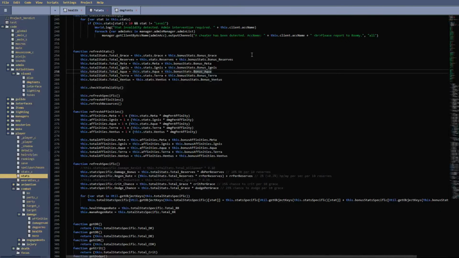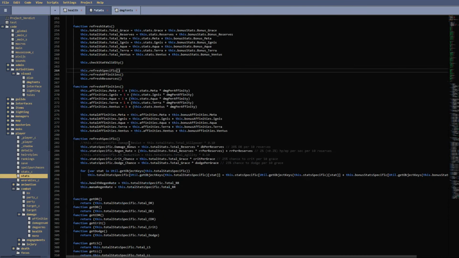One thing I have been meaning to do, for those of you that are coders and are probably like, wow, that's very inefficient, I want to make a for loop that just goes through, and I want to change these names, so instead of total underscore reserves, it would be just reserves inside the total stats object, because it's obviously kind of redundant to have total reserves inside total stats. If it's in total stats, clearly it's total reserves, right? So we're going to take off the total and we're going to take off the bonus, and then we're just going to have a loop through, and it's going to grab the value from stats and bonus stats called grace and then add it to the total stats variable called grace. Very simple. That is going to be in the future though, so for right now it's not too crazy.